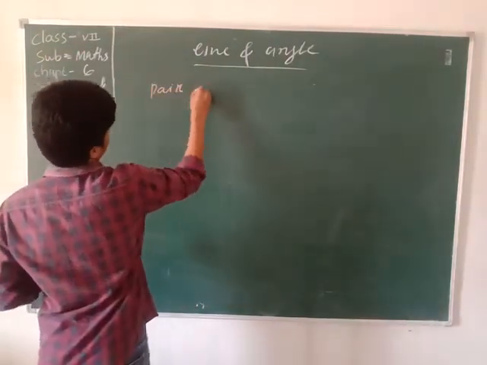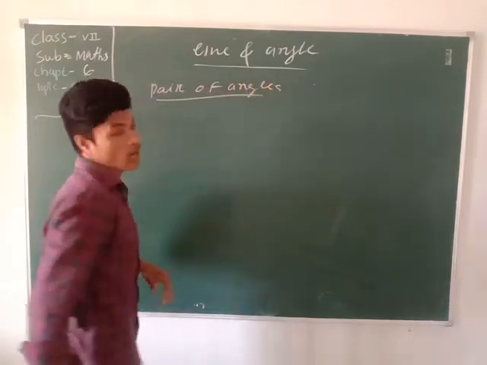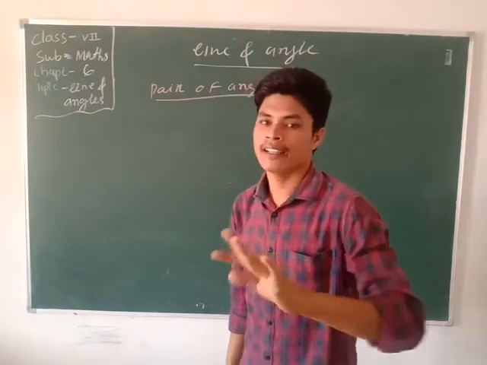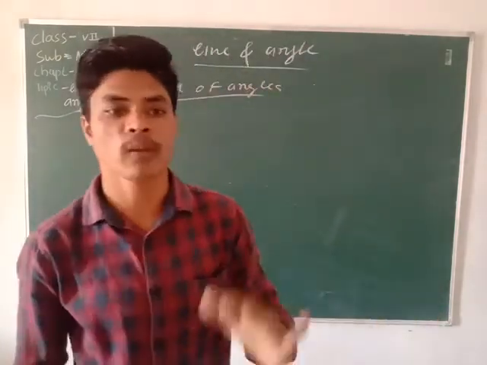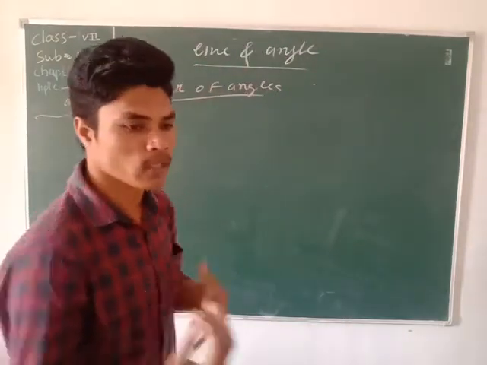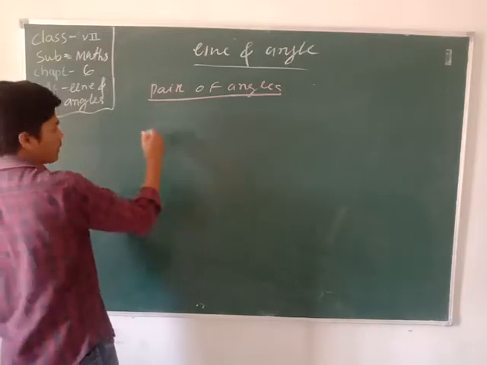In the earlier process we know there are two pairs of angles. When the sum of two angles is 180 degrees, that is called supplementary, and when the sum of two angles is 90 degrees, that is called complementary. First we discuss the complementary angle.